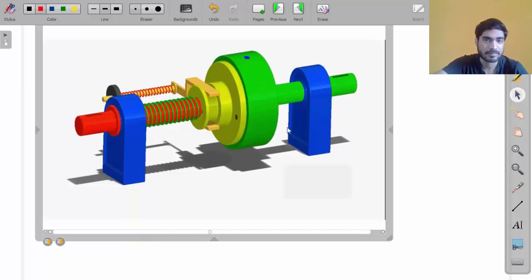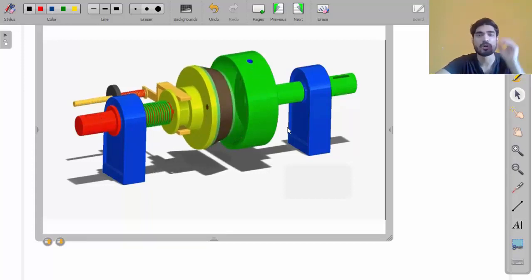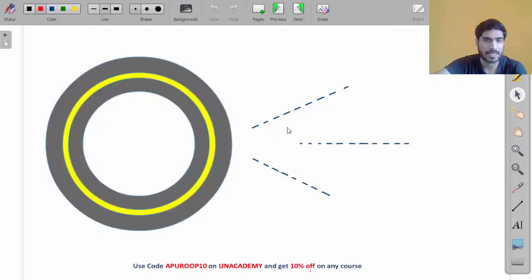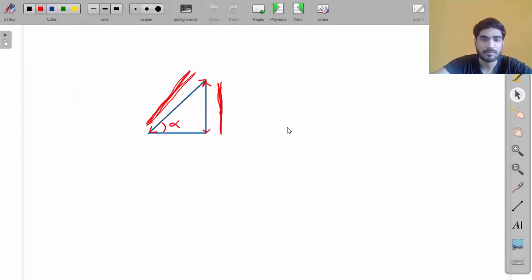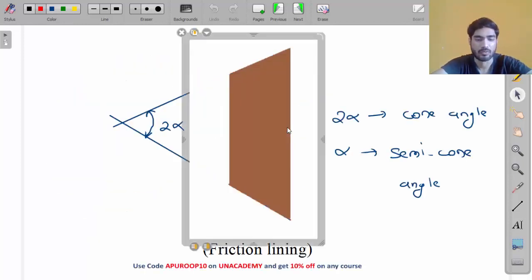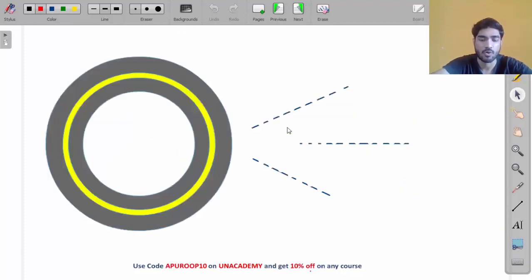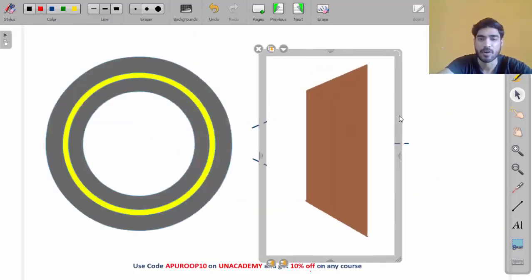Now, my friend, we need to find the equation of axial load W and torque for cone clutch also. We have seen the equation in case of single plate clutch. In case of multi-plate clutch, we saw that the equation of W is same, and in the equation of torque we only need to multiply N. Now my friend, we will derive the equation for cone clutch.